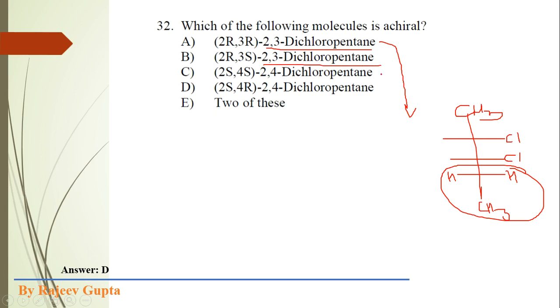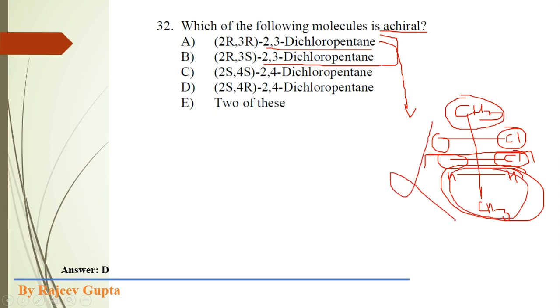Now see, these structures could not be achiral, because in both structures a plane of symmetry is not present, and we have to find an achiral molecule which contains a plane of symmetry. Here we cannot divide this molecule into two half parts by applying a plane of symmetry. The chlorine and hydrogen may form mirror images, but the upper part is a methyl group and the lower part is an ethyl group. So this molecule could not show a plane of symmetry in any case.